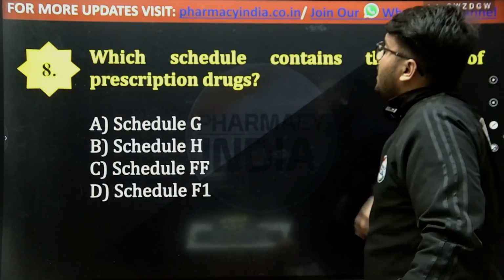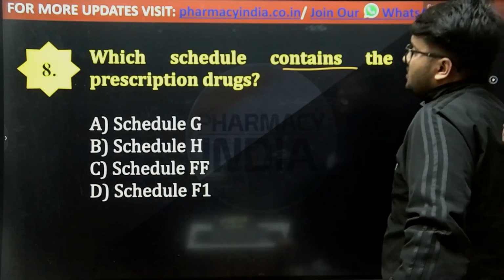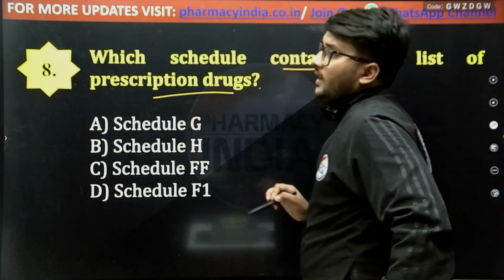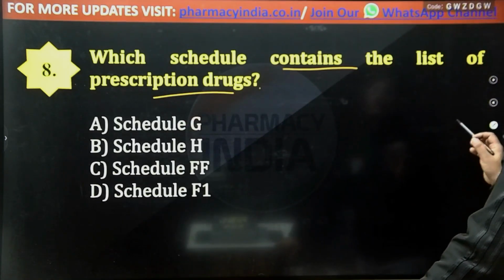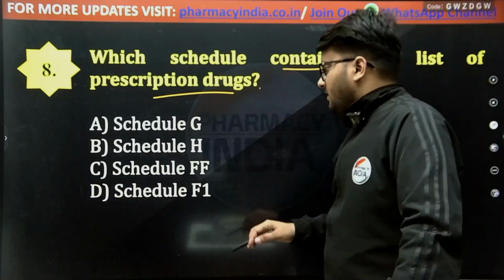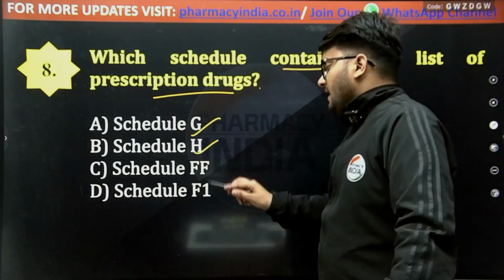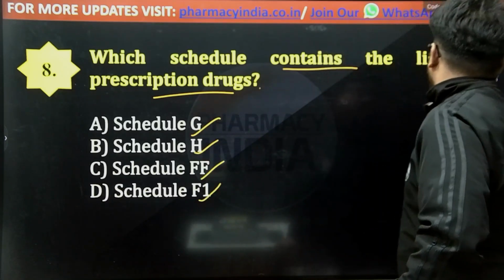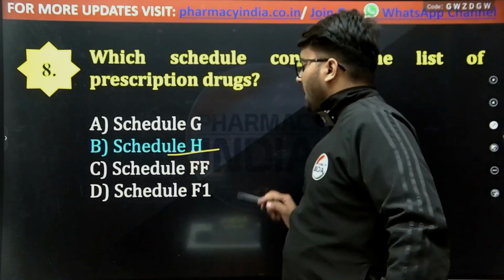Next question is, which schedule contains the list of prescription drugs? According to the Drugs and Cosmetic Act, which schedule contains the list of prescription drugs? Schedule G, H, FF or F1, and the correct answer is Schedule H.